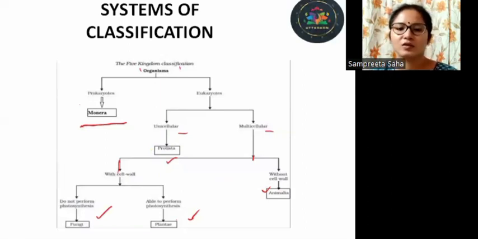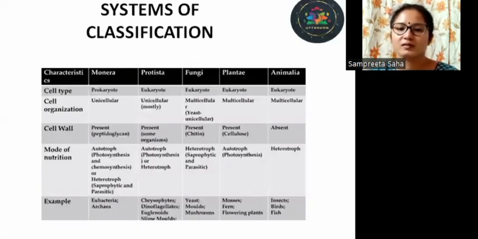Next, moving on to the study of the five kingdoms in brief. So let us check the characteristics first. Cell type, whether it's prokaryote or eukaryote. So you can see from the chart, among all the five kingdoms, only monerans are prokaryotes. Rest are all eukaryotic in nature.